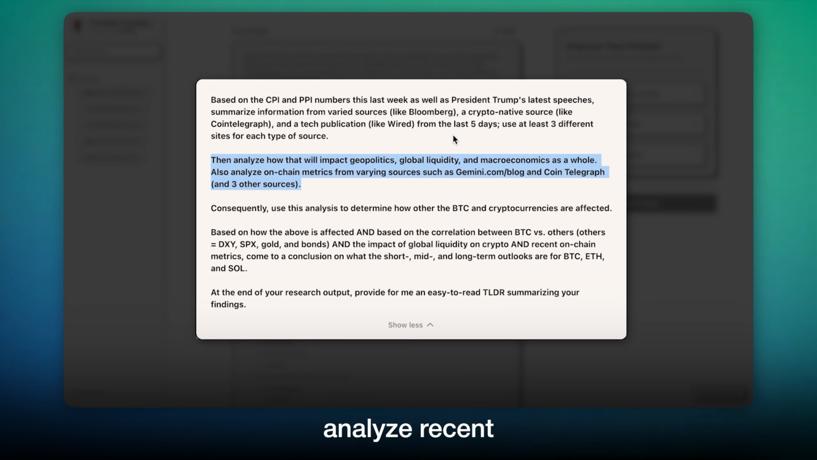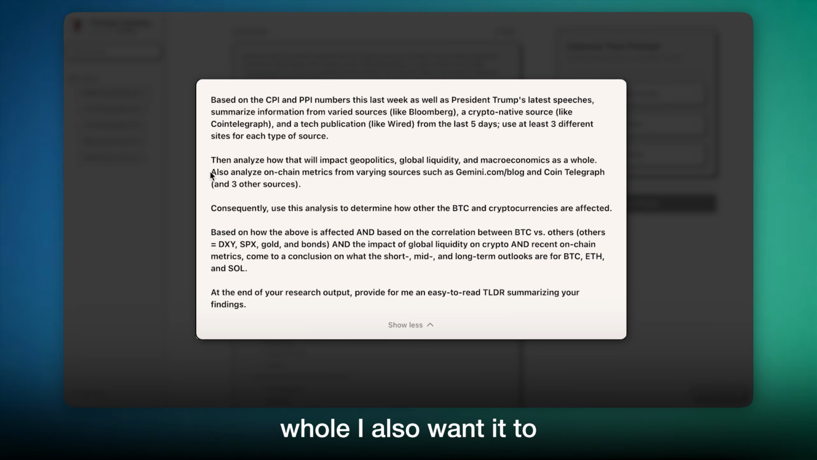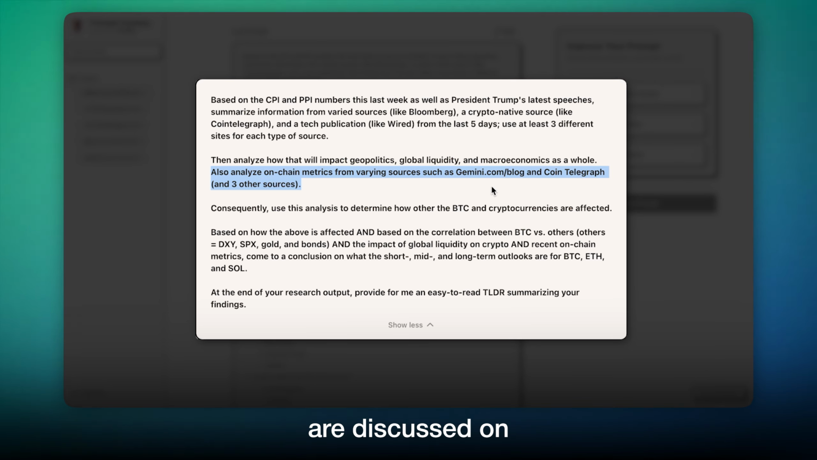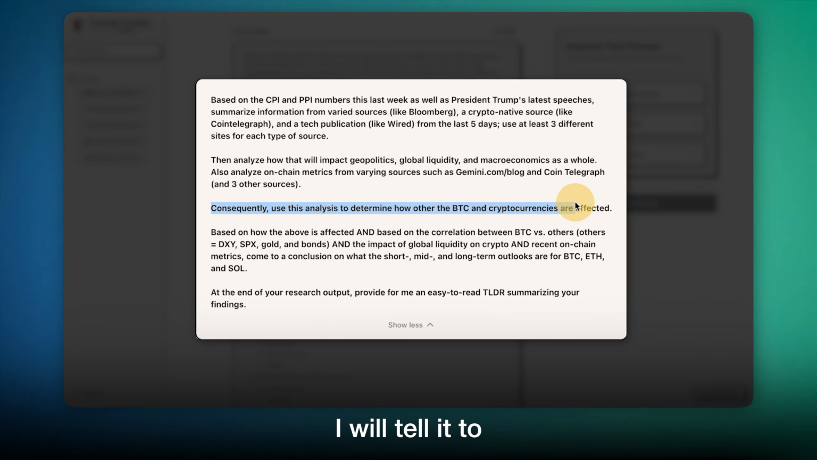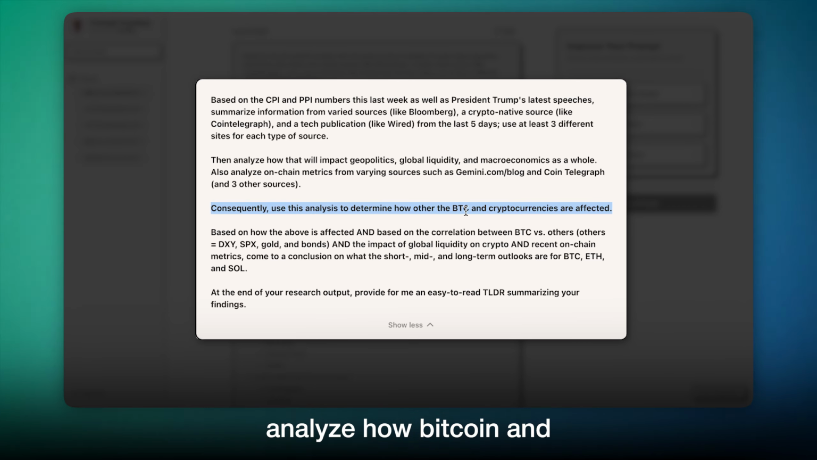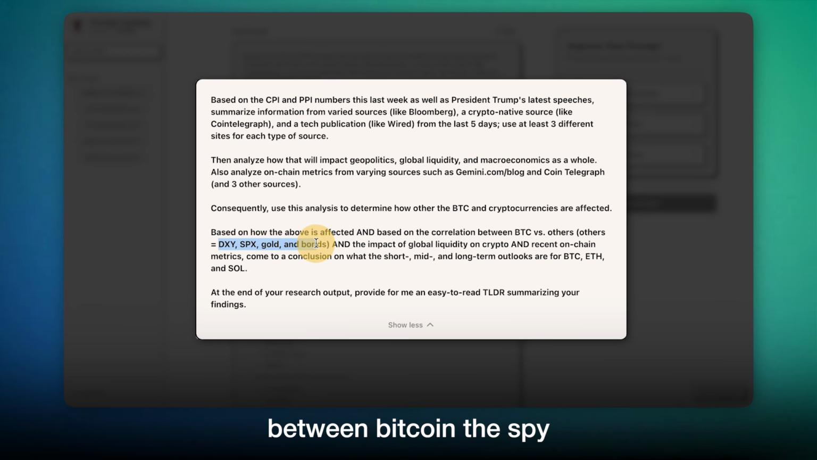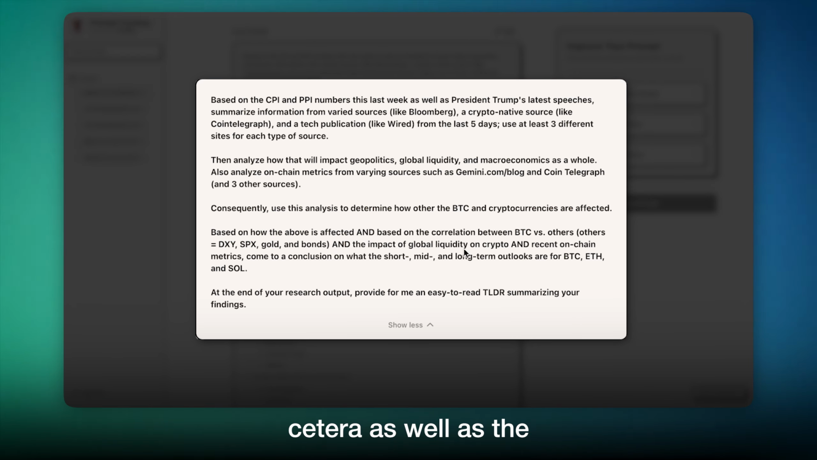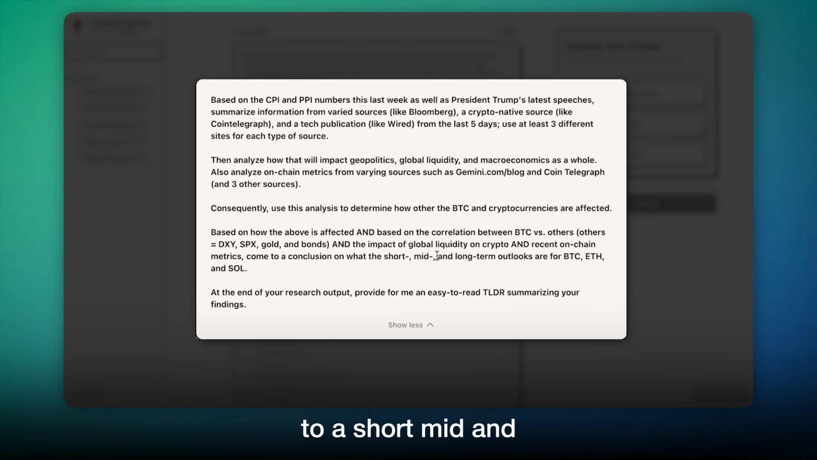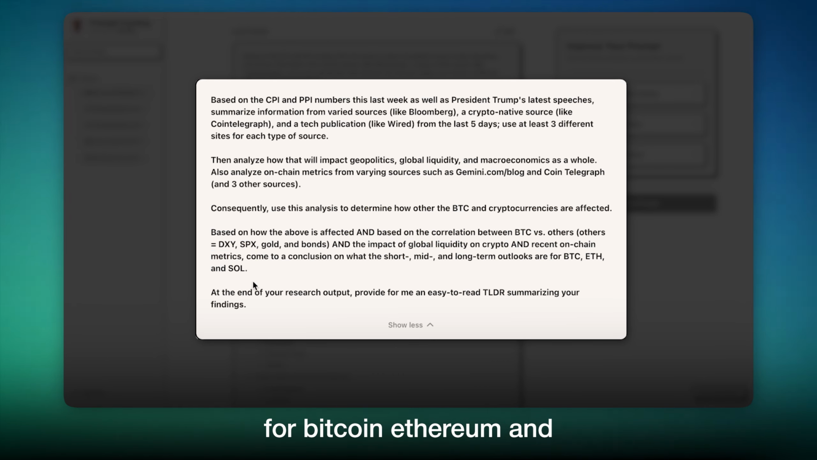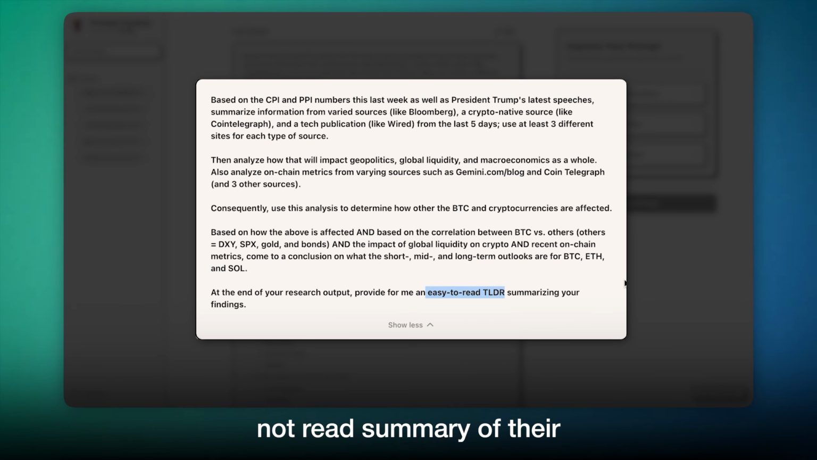Then I'm telling it to analyze recent geopolitical events as well as global liquidity and macroeconomics as a whole. I also want it to use on-chain metrics that are discussed on Gemini.com's blog and Cointelegraph, and use 3 other sources. Then I will tell it to analyze how Bitcoin and other cryptos are affected, and also use the correlation between Bitcoin, the SPY or S&P, gold, bonds, etc., as well as the impact of global liquidity and recent on-chain metrics to come to a short, mid, and long-term conclusion for Bitcoin, Ethereum, and Sol. Then provide for me an easy, too long, didn't read summary of their findings.